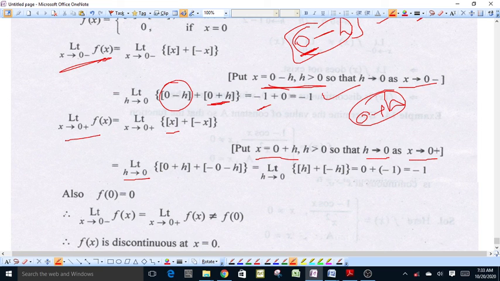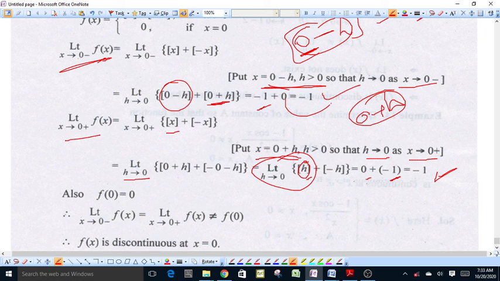Now, the greatest integer of h, because h is a very small positive number, will be equal to 0, and the greatest integer of minus h will be equal to minus 1, and the right limit of the function will be equal to minus 1.